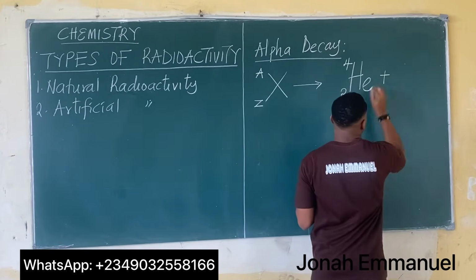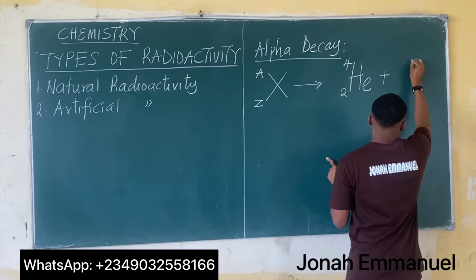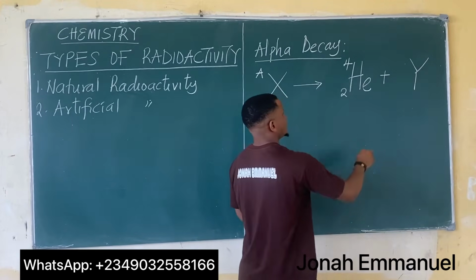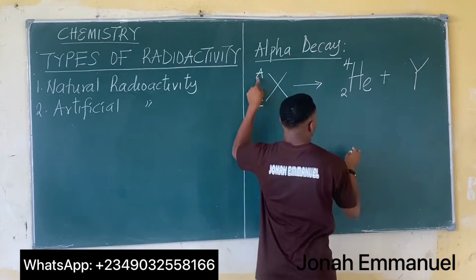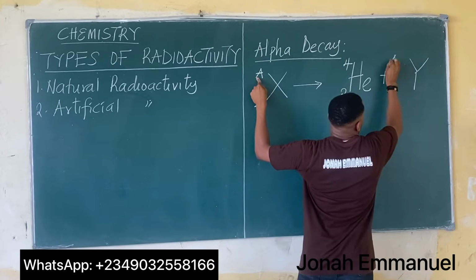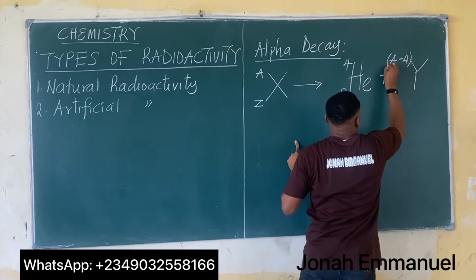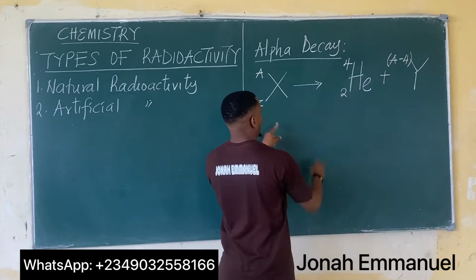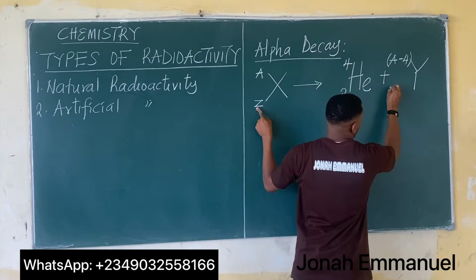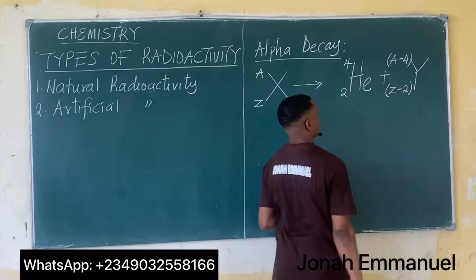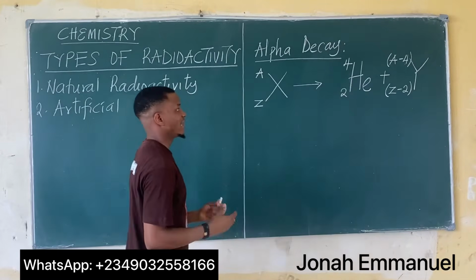Plus, you have a new element being formed. Let's call the new element Y. For Y, the new mass number becomes A minus 4, and for the atomic number, it becomes Z minus 2.